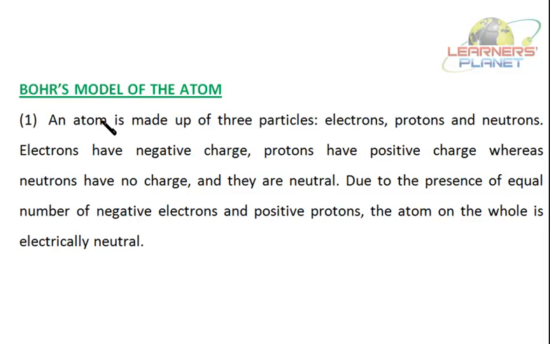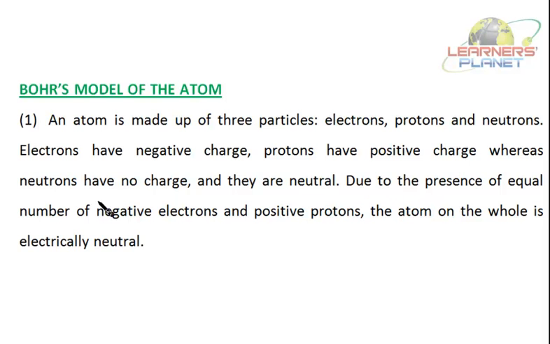Now according to this model, an atom is made up of 3 particles. This is now an established fact that the atom is made up of 3 particles: electrons, protons and neutrons. Of them, electrons have the negative charge, protons have the positive charge, whereas neutrons have no charge and are neutral.